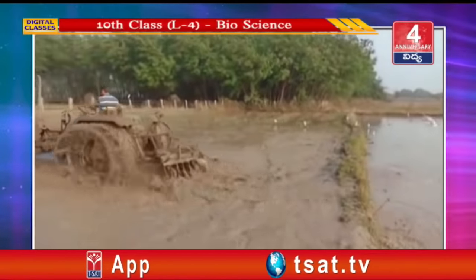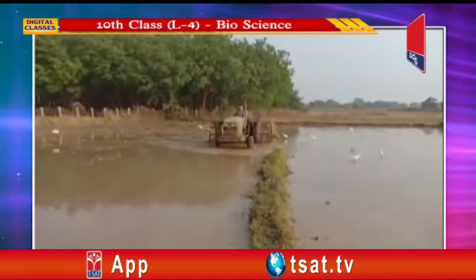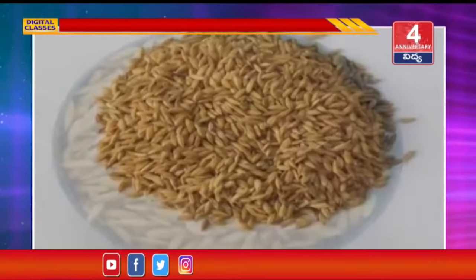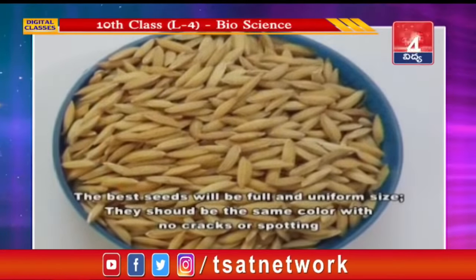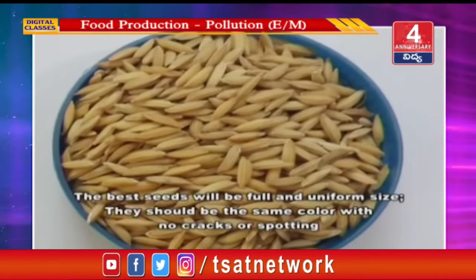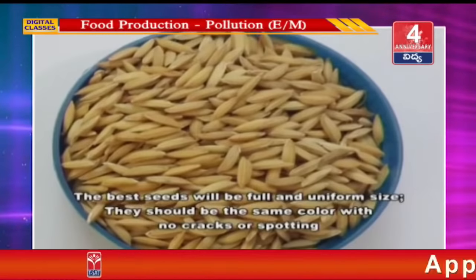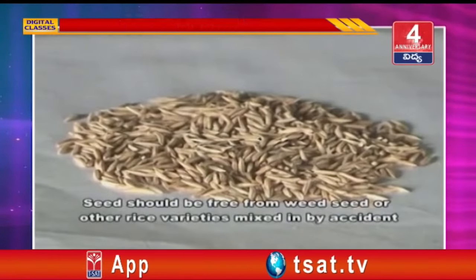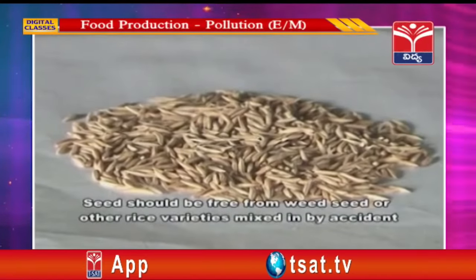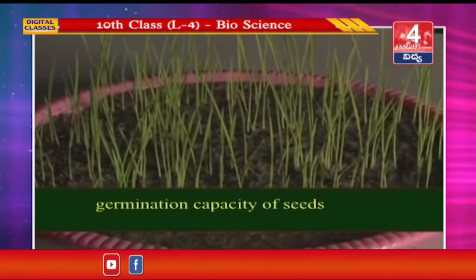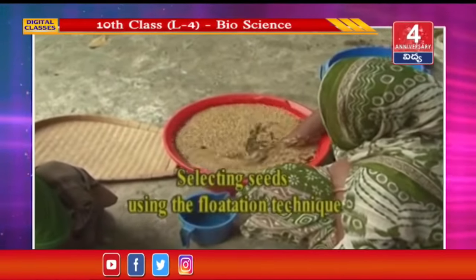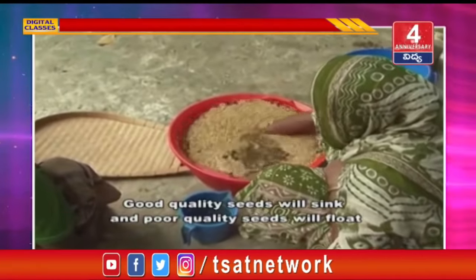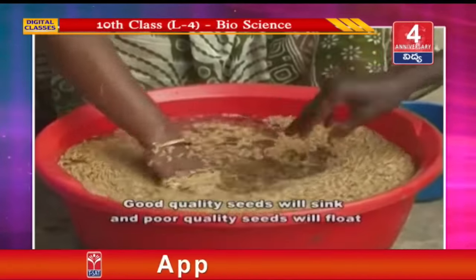In these agricultural practices, or in the preparation of the soil, so many agricultural tools are used. Sowing seeds. The best seeds will be full and of uniform size. Seed should be free from weed seed or other rice varieties mixed in by accident. Germination capacity of seeds: selecting seeds using the flotation technique. Pour the seeds into water. Good quality seeds will sink and poor quality seeds will float.